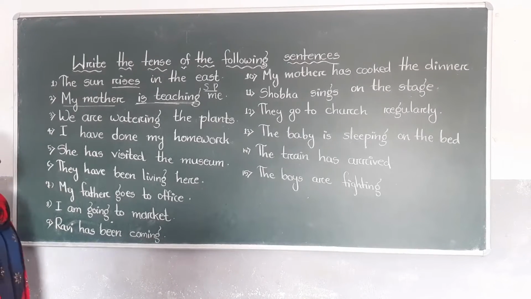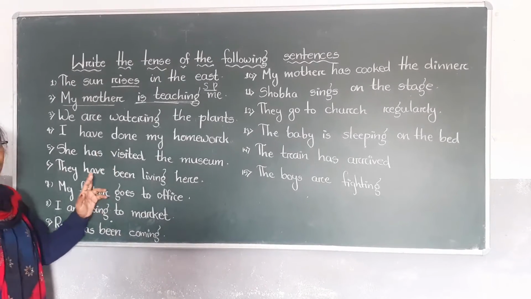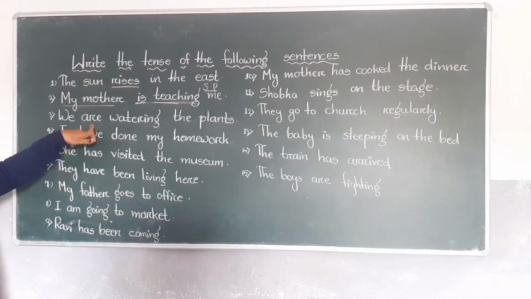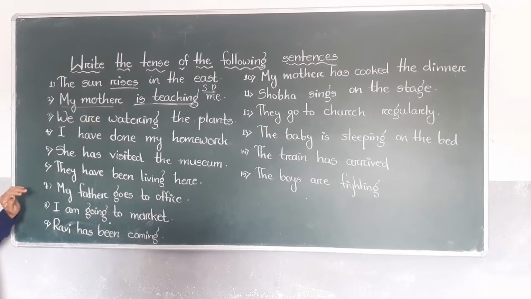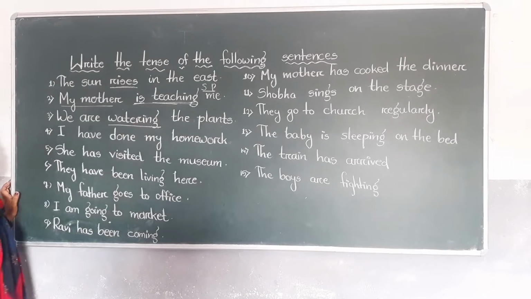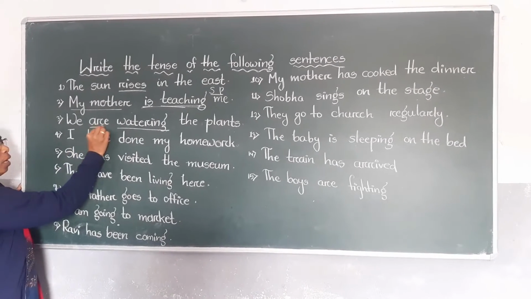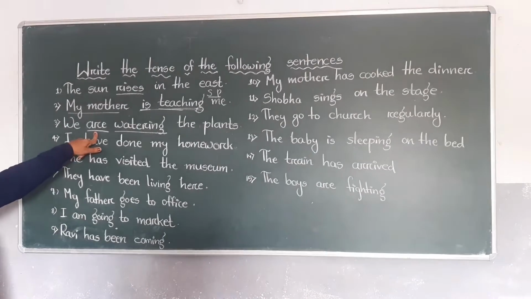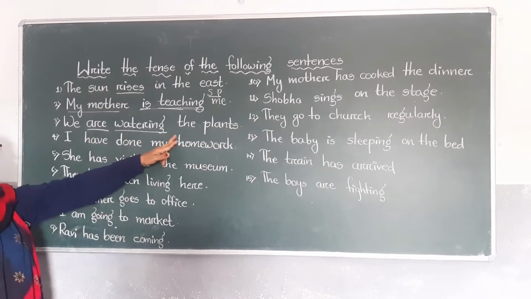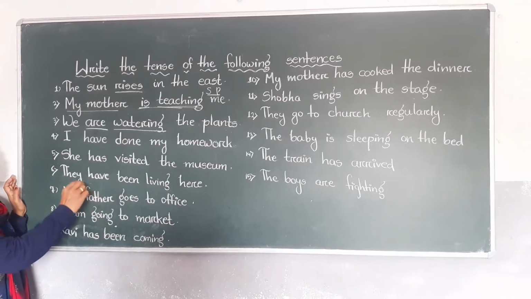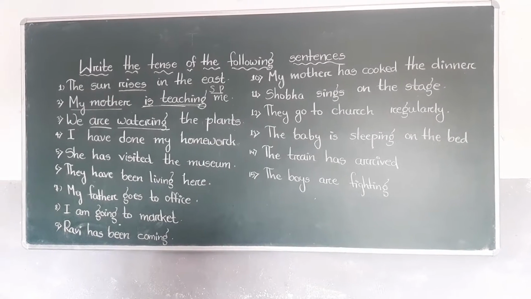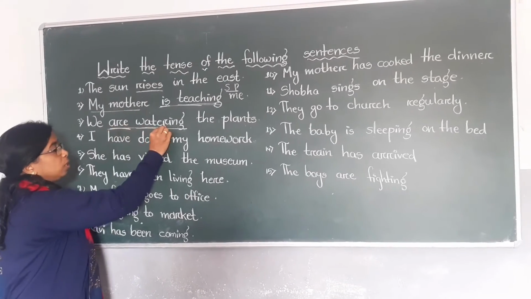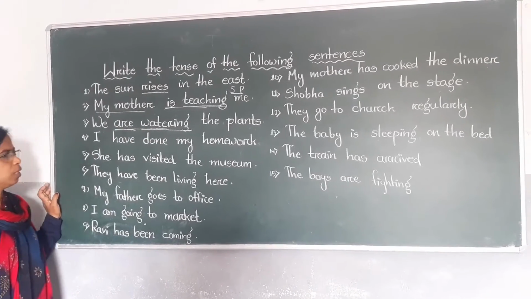Third one is: we are watering the plants. We'll see what the verb is here and the helping verb. From the helping verb we can know which tense. Here watering is the verb, water plus ing. For that, are is the helping verb. Here are is used for we. We is plural, that's why we have to use the verb are. We are watering the plants. In this sentence, watering, and you know is, am, are, verb plus ing. So this sentence also is present continuous.